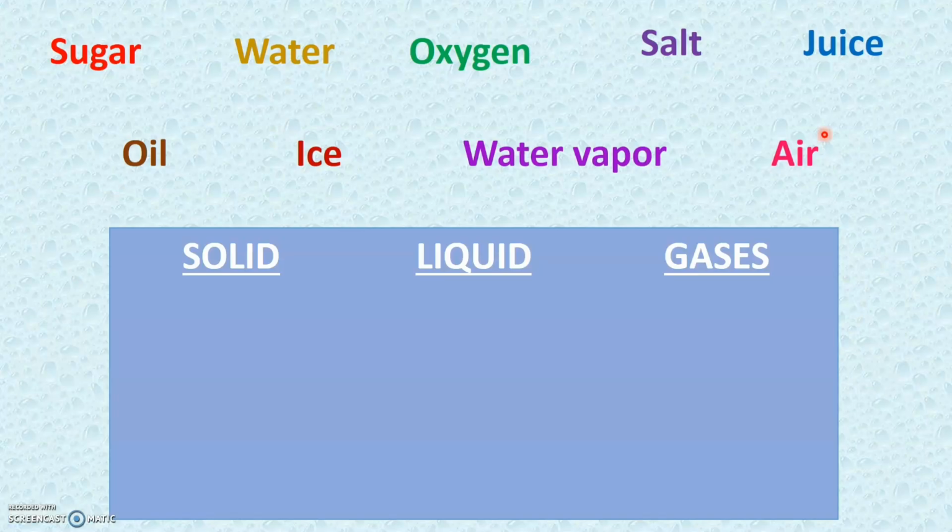As you see here, we have three states of matter: solid state, liquid state and gaseous state. Can you classify all that is given here into each of these categories? We have sugar, water, oxygen, salt, juice, air, water vapor, ice and oil. Now, you need to classify all these into its respective category. Can you do that? Let me wait for some time.